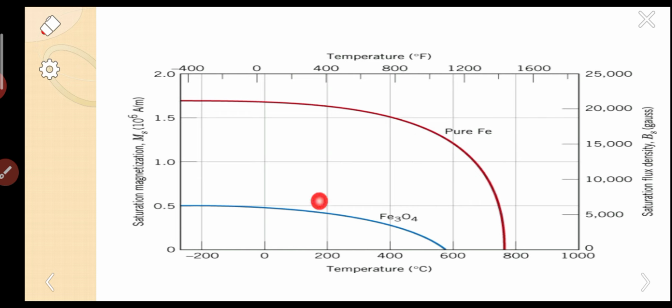So this is the graph showing the magnetization. Pure iron has very high saturation magnetization. This ferrite has a lower magnetization. So they can use this low magnetization for their desired engineering applications.